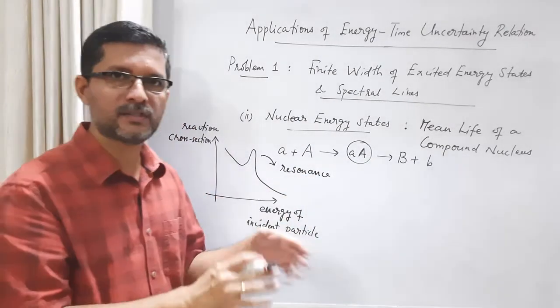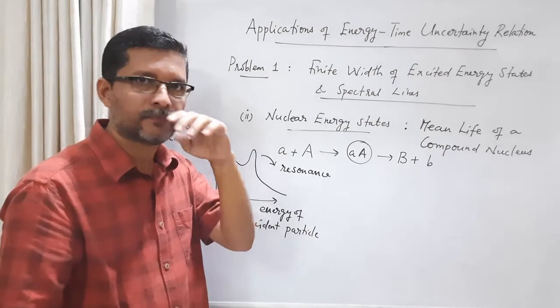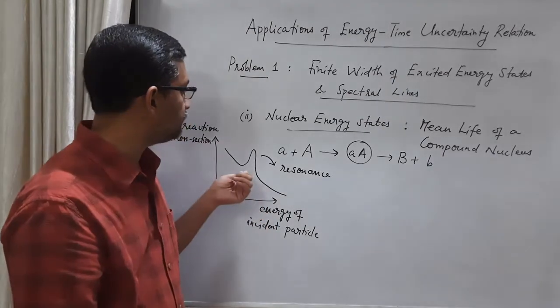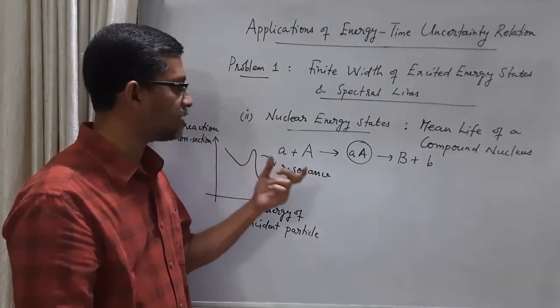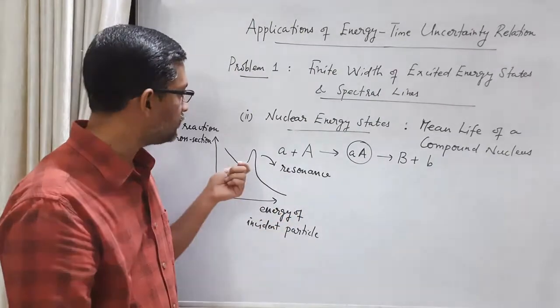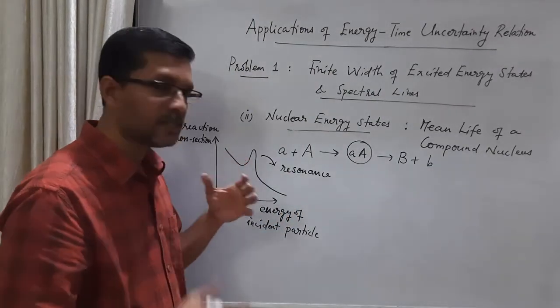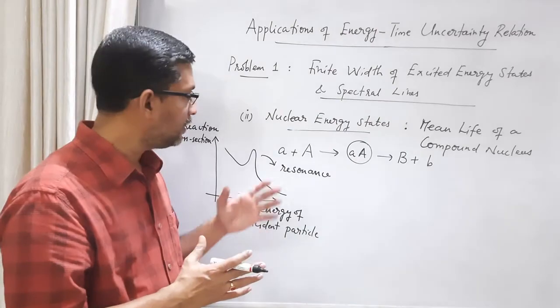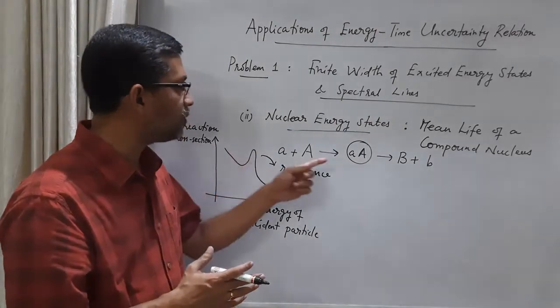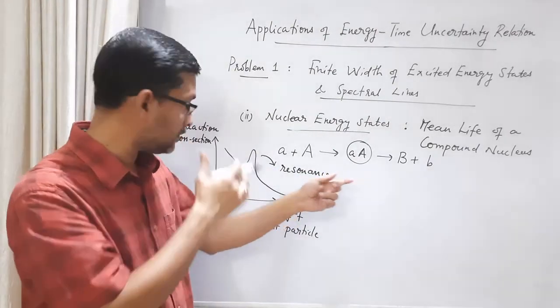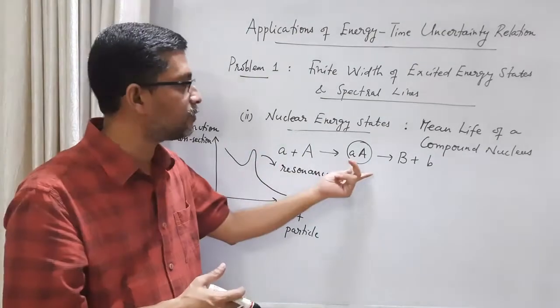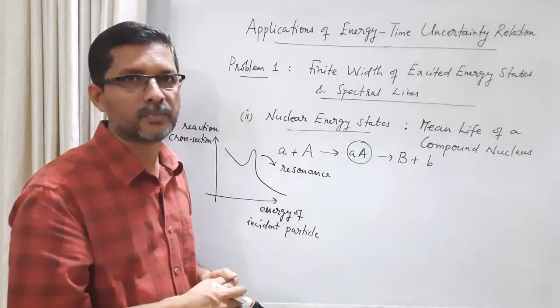The name comes from the analogy with electrical circuits. So this peak indicates a resonance. What is the significance of this resonance peak? It shows that there is a high probability for this reaction to take place. In other words, there is a high probability for the compound nucleus to form.